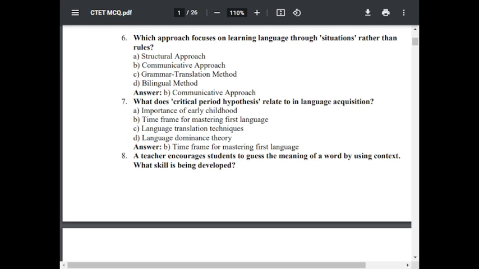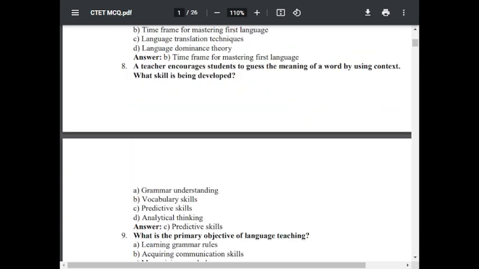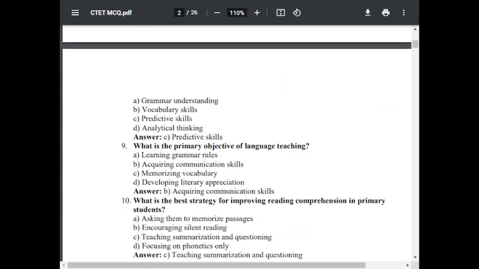Question number 8. A teacher encourages students to guess the meaning of a word by using context. What skill is being developed? Option A, grammar understanding. Option B, vocabulary skill. Option C, predictive skill. Option D, analytical thinking. The correct answer is C, predictive skill.